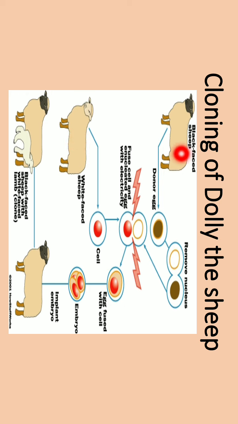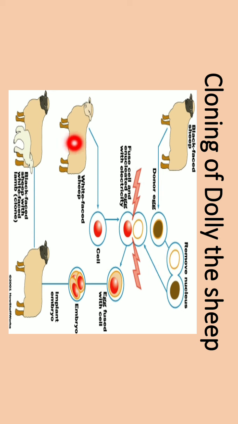From the black-faced sheep, one cell was taken, and from that cell the nucleus was removed and only the cytoplasm was left. So from the black-faced sheep, the ovum was taken, and from that ovum the nucleus was removed and only the cytoplasm was taken.